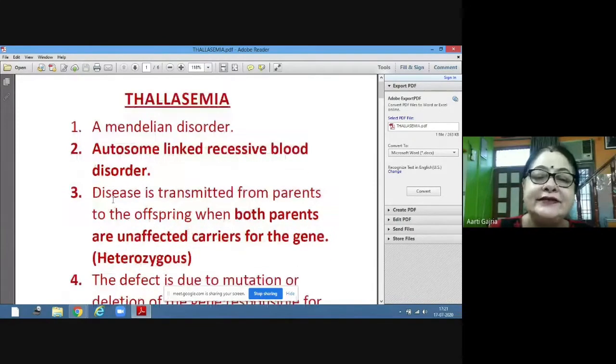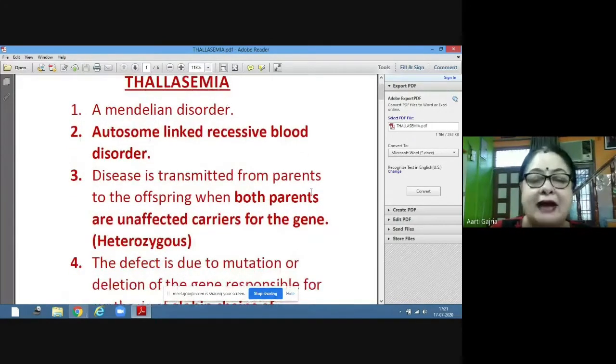The disease is transmitted from parents to the offspring when both parents are unaffected carriers for the gene. That means both the parents are heterozygous, they are the carriers, but they are not affected by this disease. So in their children, when the condition of homozygous recessive comes, the children are affected.